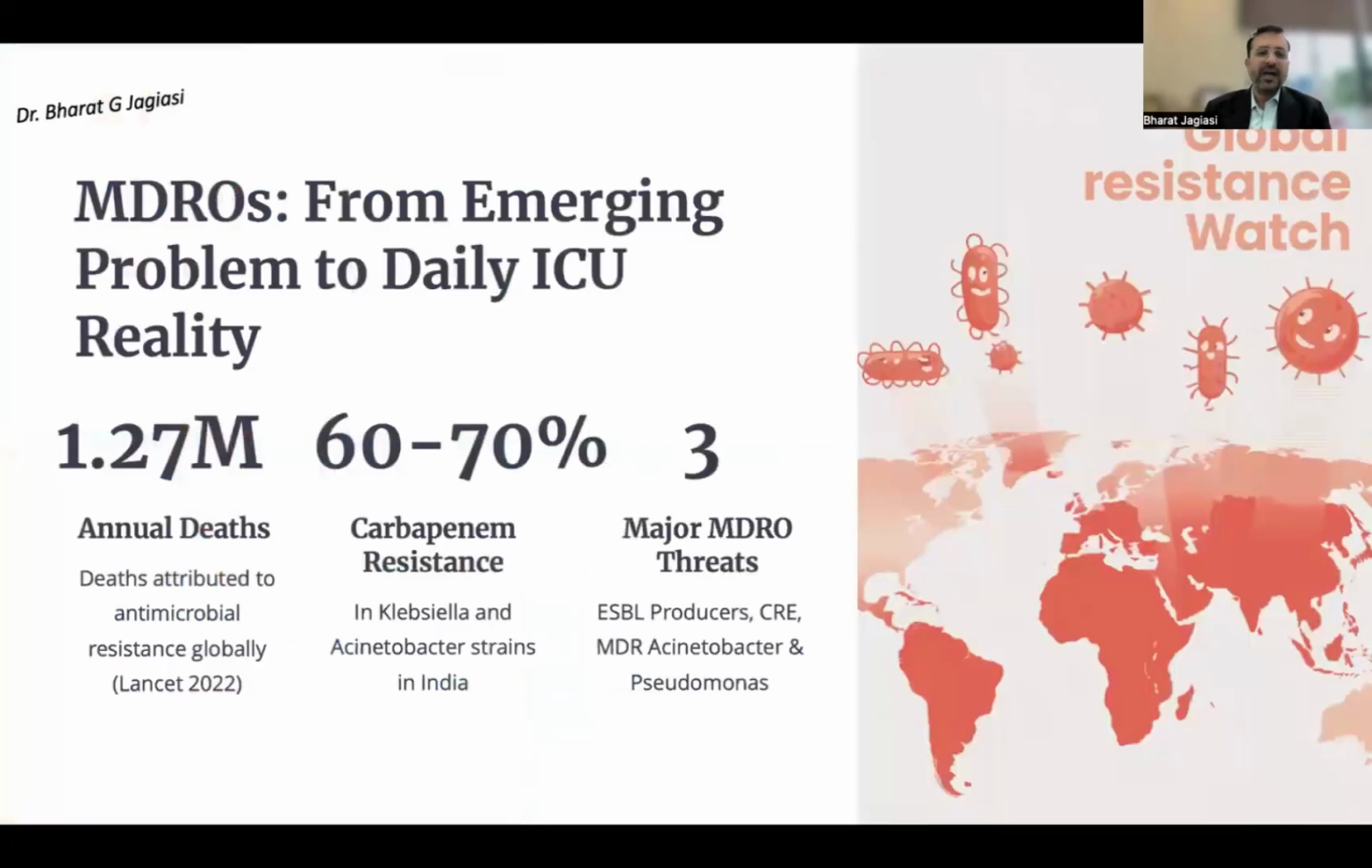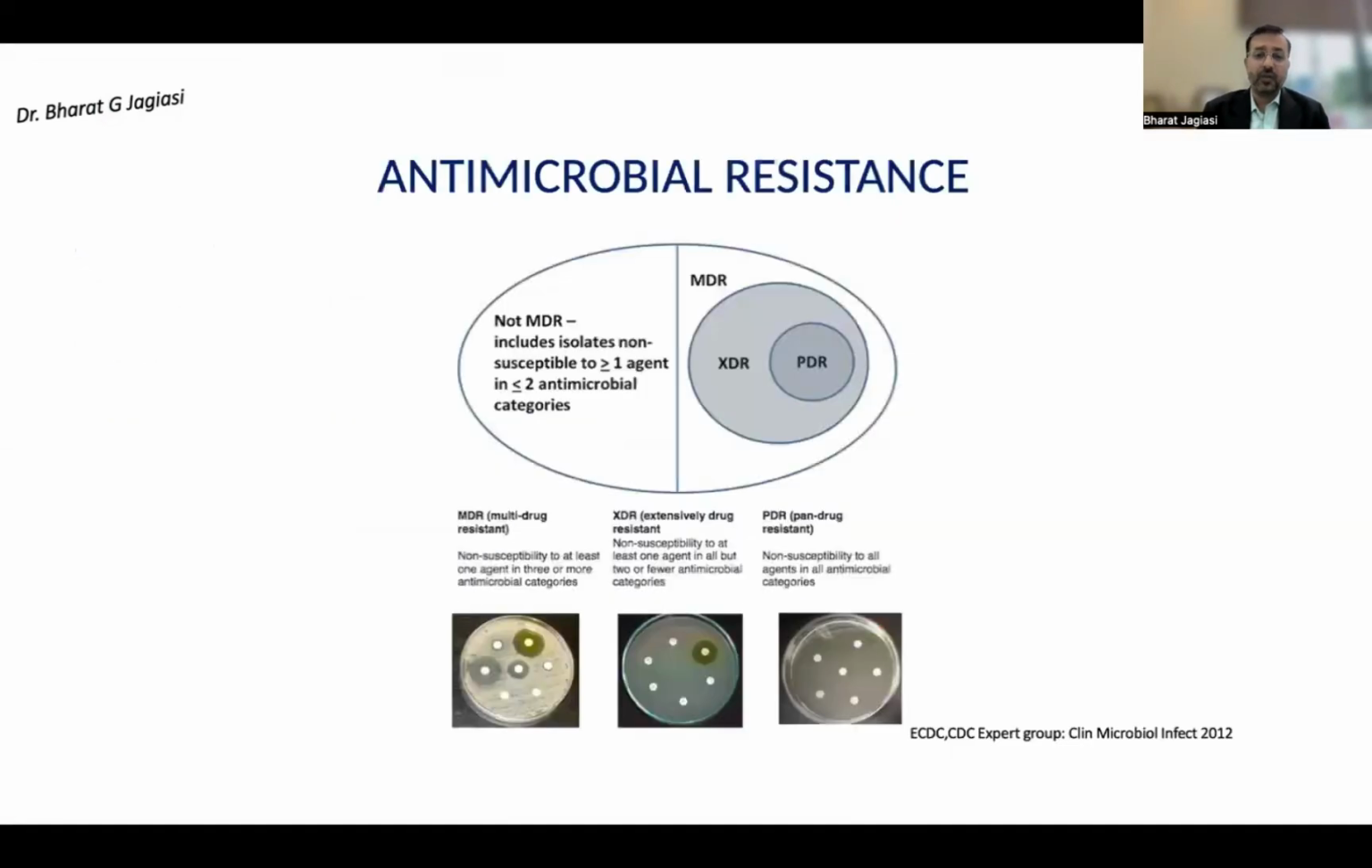So we all know MDRO is no more related or attributed only to microbiology labs and academics. Almost 1.27 million annual deaths have been attributed to antimicrobial resistance, probably because of many different organisms like Klebsiella and Acinetobacter, and 60 to 70% of those are resistant to our main therapy, what we think of as the carbapenems. The different mechanisms we look into are ESBL producers, carbapenemases, and MDR Acinetobacter and Pseudomonas.